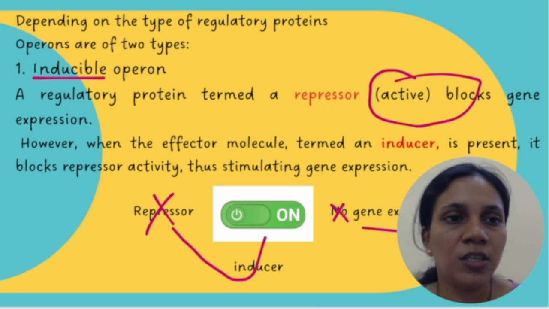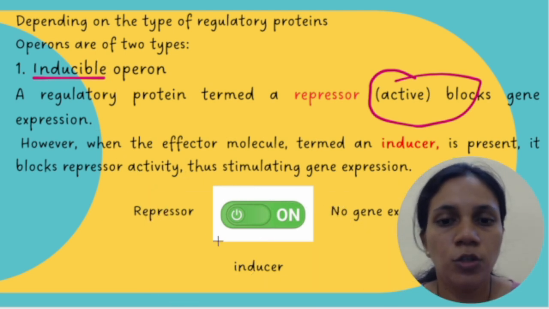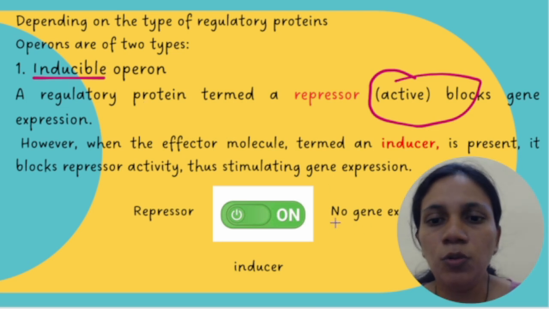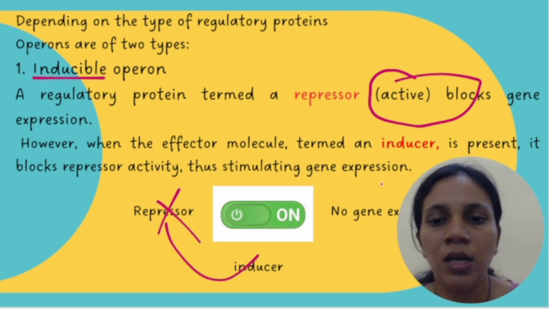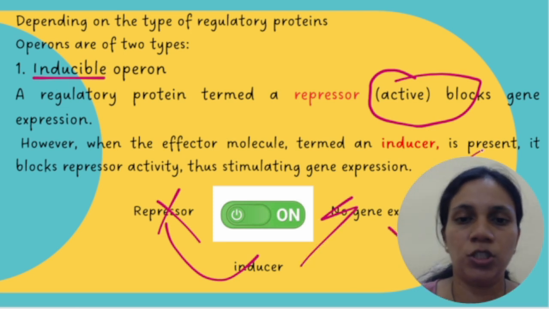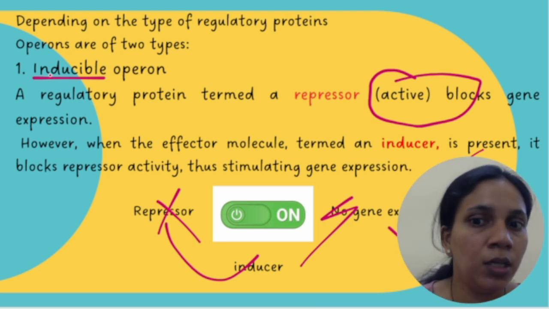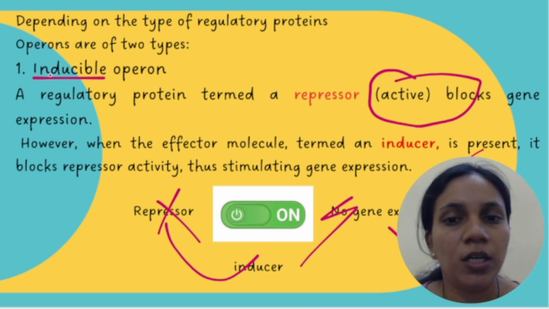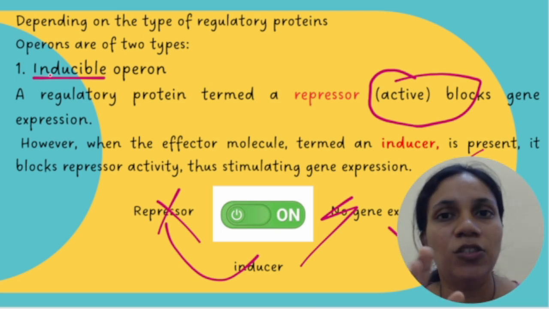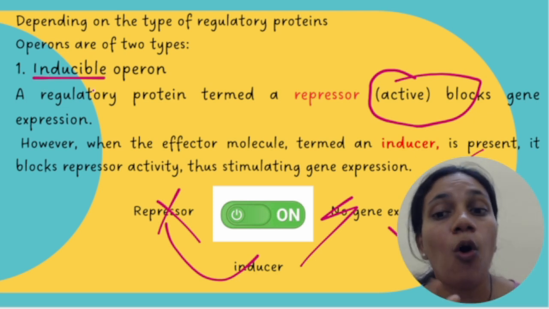So when the repressor is present and on, it is going to stop the action of the genes, there will be no gene expression. Whereas when the inducer is present, this inducer is going to block the repressor, and as a result there will be gene expression. This is what we have to understand: when it is inducible, your inducer will be on. So when the inducer is on, your repressor will be shut down. That on and off mechanism needs to be fixed in your mind. So it is inducible, that means it is on.